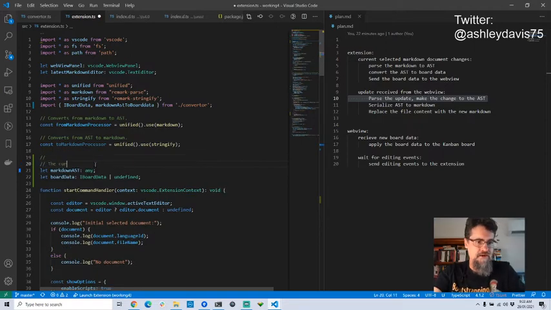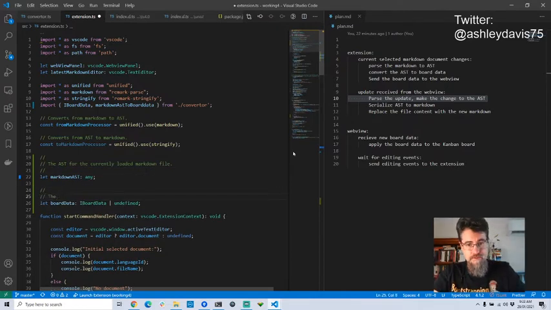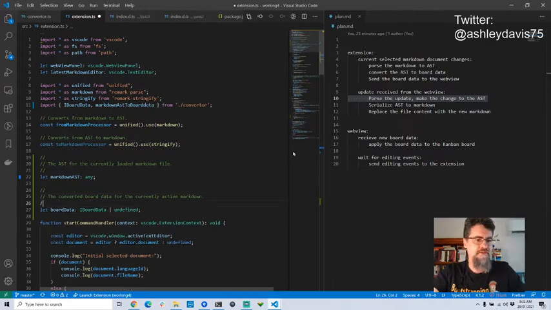So this is going to be the AST for the currently loaded markdown file. And this is going to be the deserialized board data. Well, serialization and deserialization, those words are so damn confusing. I'm just going to say the converted board data for the currently active markdown file. That's a better way of putting that, isn't it?